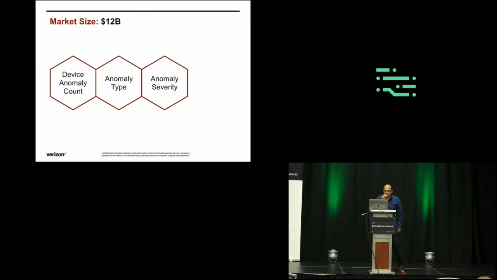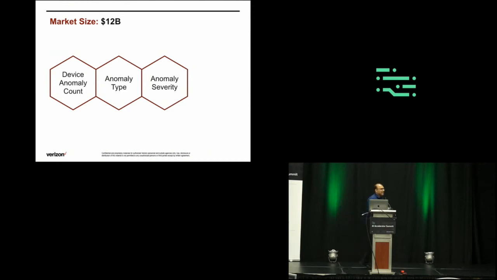and we are trying to address some of the key things such as device anomaly count. At a given point in time, if an IoT analyst wants to know how many of his vending machines are anomalous, they are either functioning but not fully functional, or there are some anomalies in one category or another. There are multiple categories such as network, RF, and many more by which we declare it anomalous or not. That's where the middle block comes in, anomaly types: what category or type that particular device is anomalous. Accordingly, he can take remedial action based on the category.